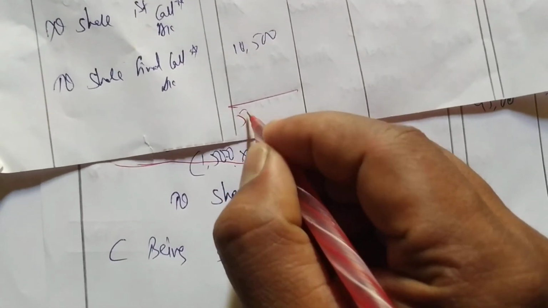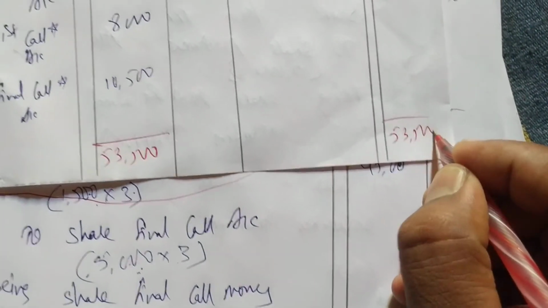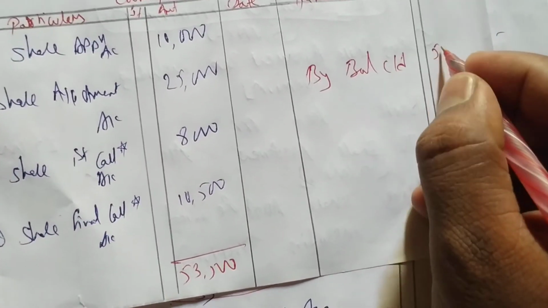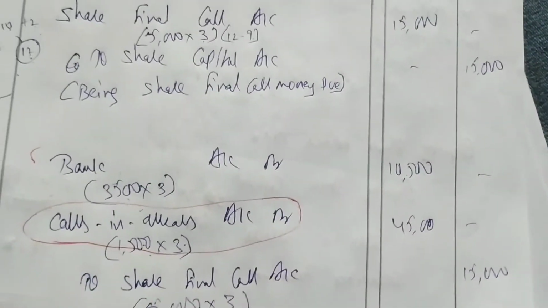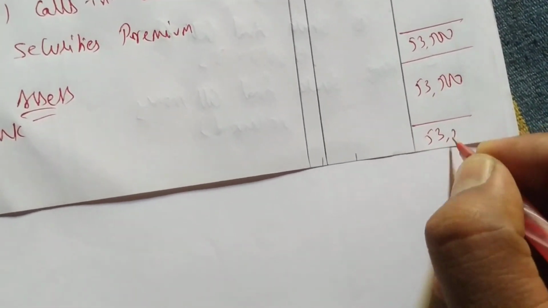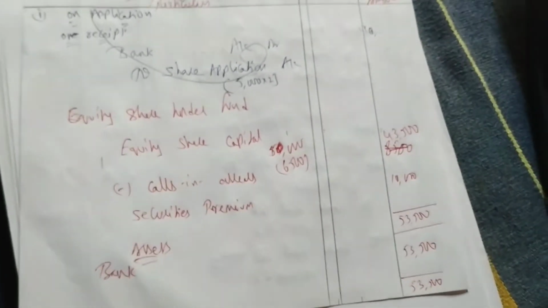So let me write 53,500 here also, and here also 53,500. So we will write by balance carried down 53,500. So we will write here in balance sheet bank total is 53,500. Done. Balance sheet tally.